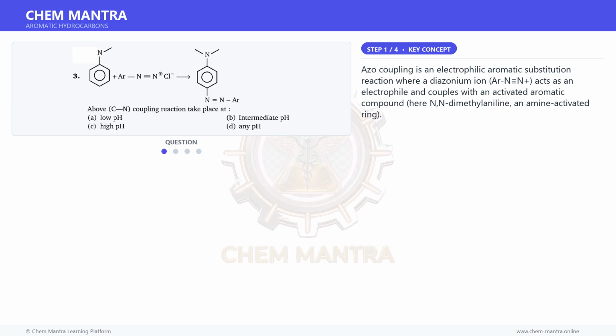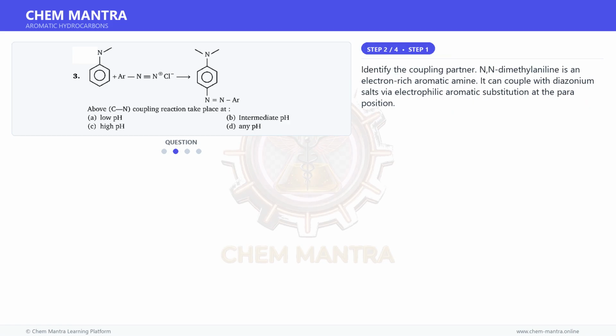Azo coupling is an electrophilic aromatic substitution reaction where a diazonium ion, ArN2+, acts as an electrophile and couples with an activated aromatic compound, here N,N-dimethylaniline, an amine-activated ring.